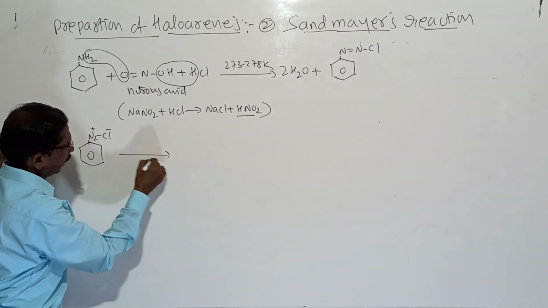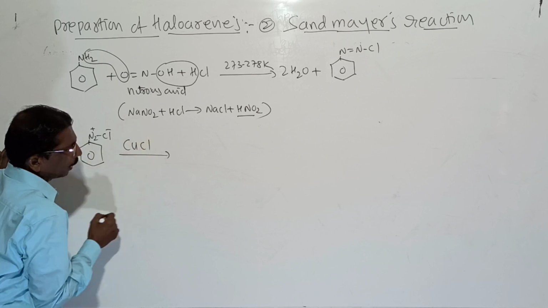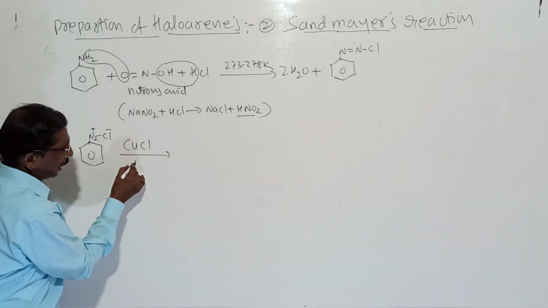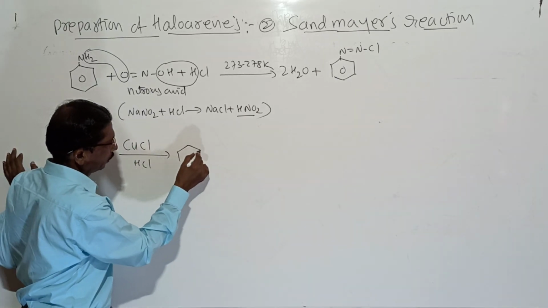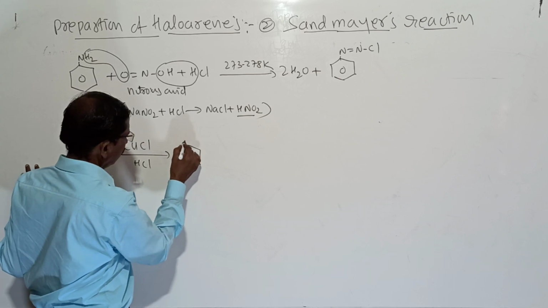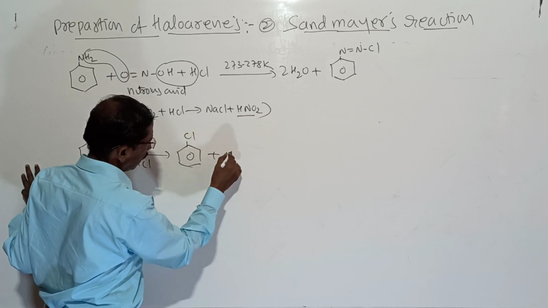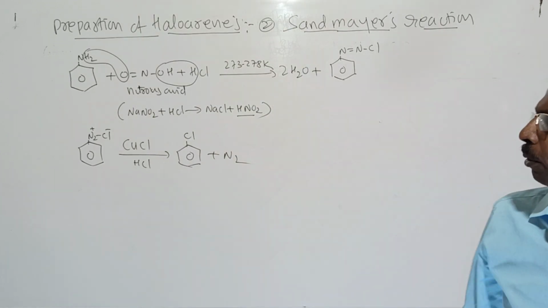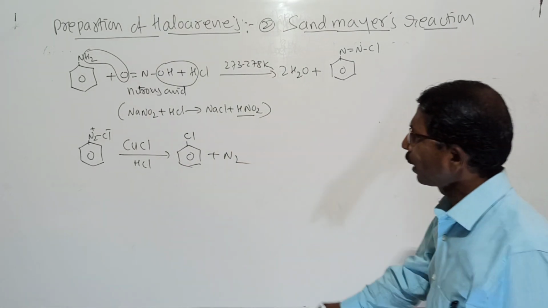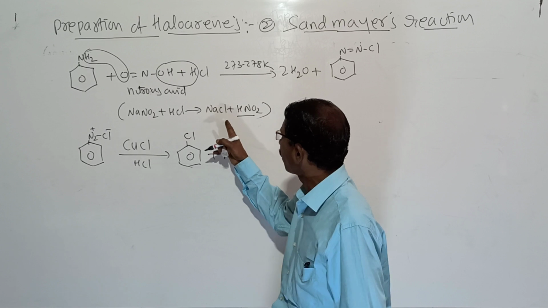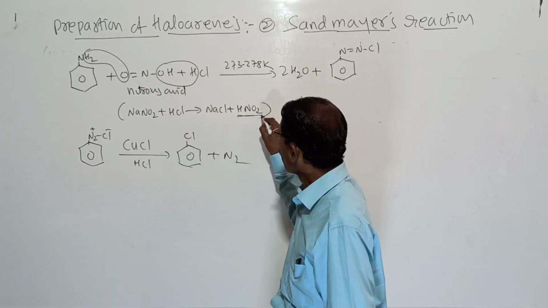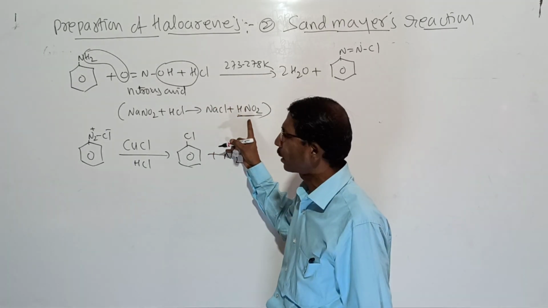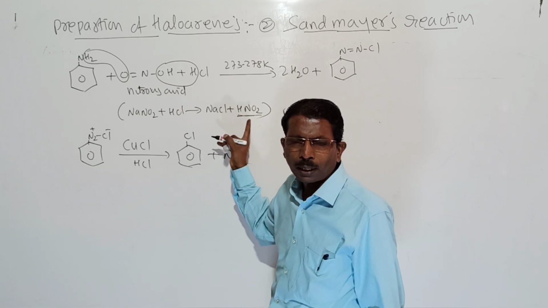When it is treated with cuprous chloride, you have CuCl and HCl, it forms chlorobenzene and nitrogen. This is another type. You may write this also. And whenever NaNO2 and HCl combine, it forms NaCl and HNO2. So during the time of this reaction, this nitrous acid can be prepared. Otherwise, it is unstable.